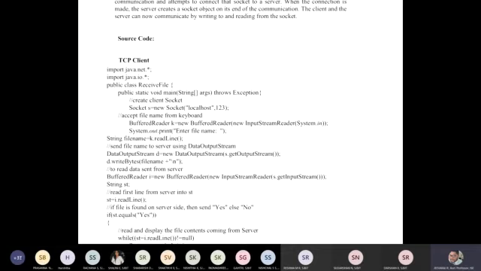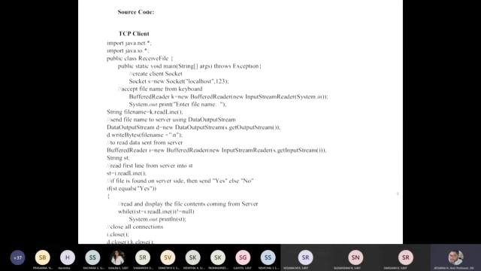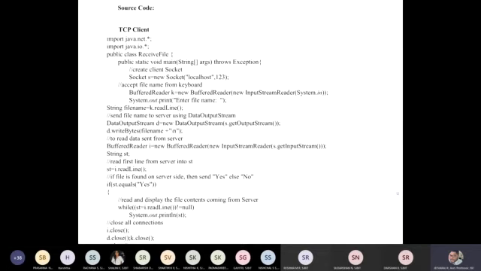Are you getting? Accept the files. And next is BufferedReader k is equal to new BufferedReader(new InputStreamReader(System.in)). That is taking an input from the keyboard, that is the name. Enter the file name. You have to give the file name, and it reads the file name byte by byte. That is, write the byte file name plus n to read the data from the file. And BufferedReader. This is all your task. It is a simple Java program to take the input from the keyboard and to take the file name.